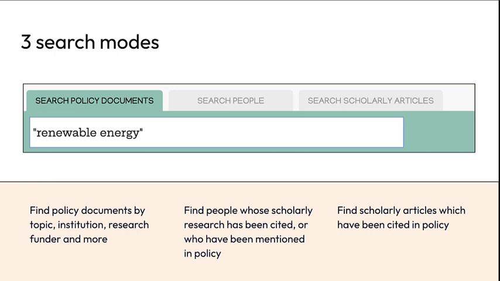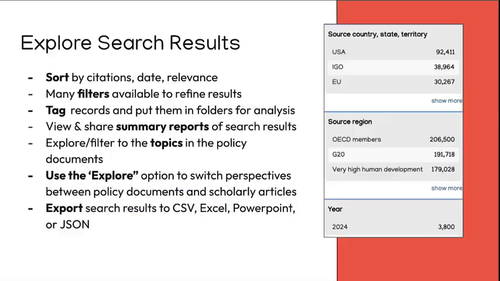There are three main search modes, which we're going to go through in these videos. The first is searching the policy documents by topic, institution, research funder, and others. You can also use the People tab to find people whose scholarly research has been cited or who have been mentioned in policy, or you can use the Search Scholarly Articles tab to find the scholarly articles which have been cited in policy.